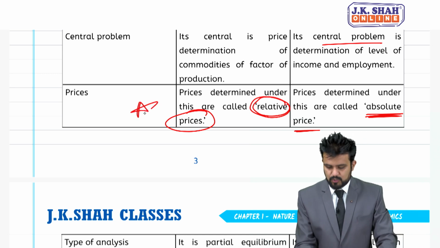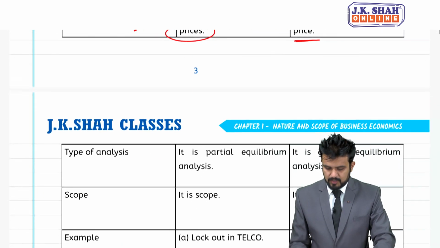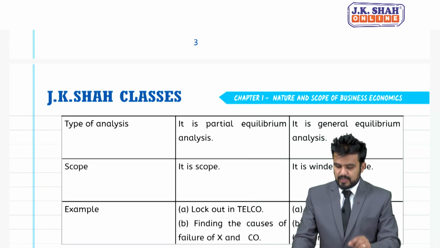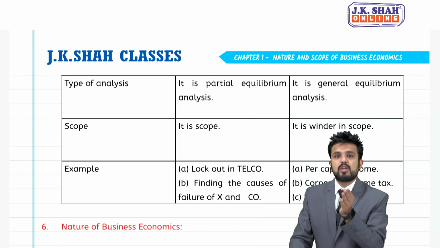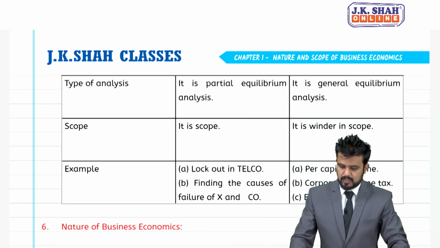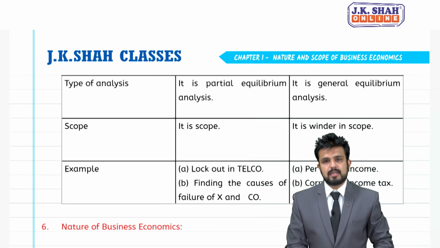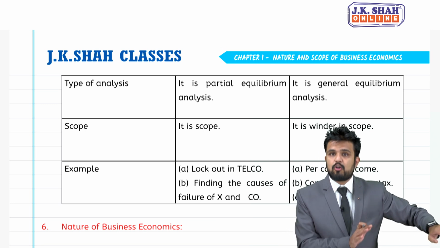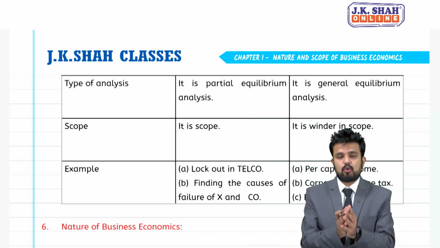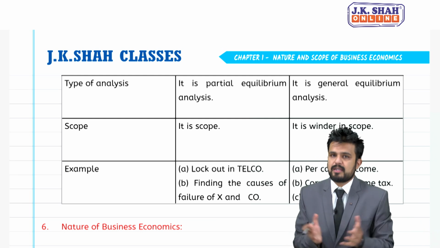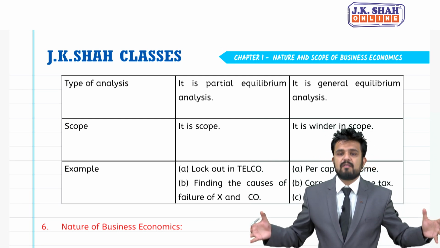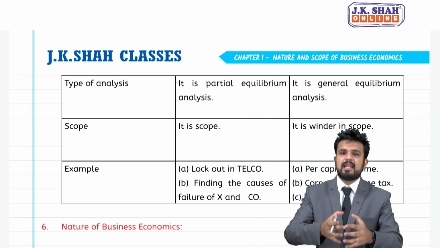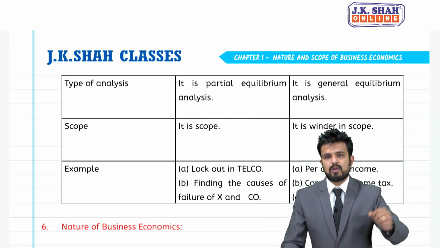This could be an MCQ, students. Next, it is a partial equilibrium analysis, whereas macro is a general equilibrium analysis. So under partial equilibrium analysis, other factors will be constant. We will talk only about price and demand, say for example, but under general equilibrium, everything will depend on everything else. Everything will be taken into consideration.